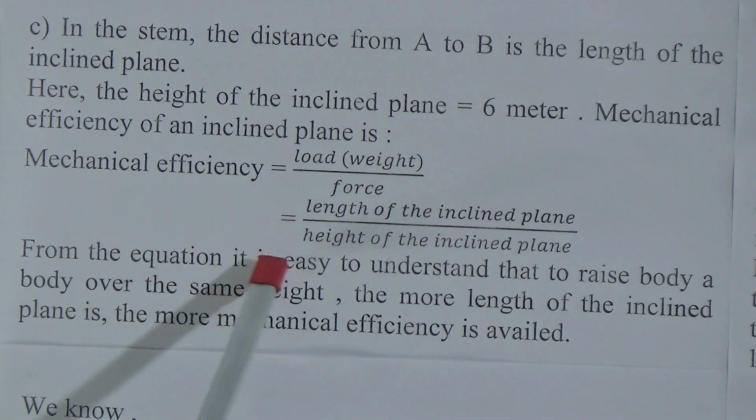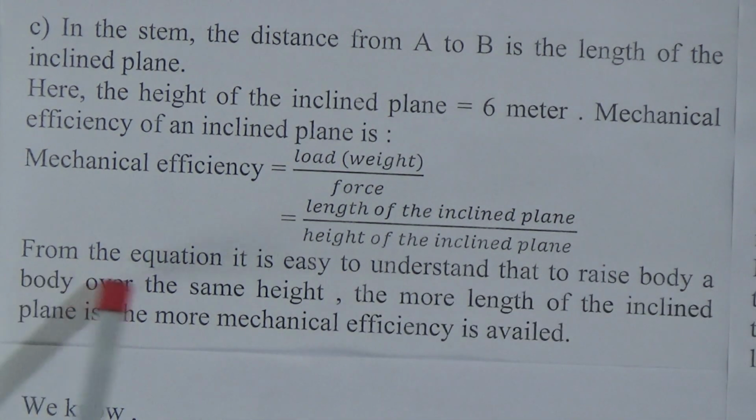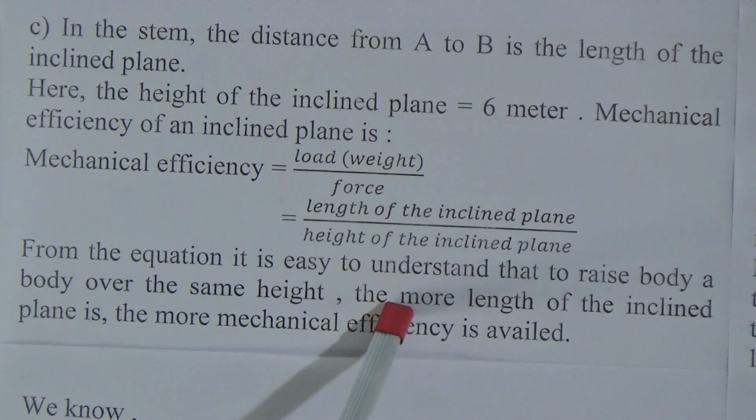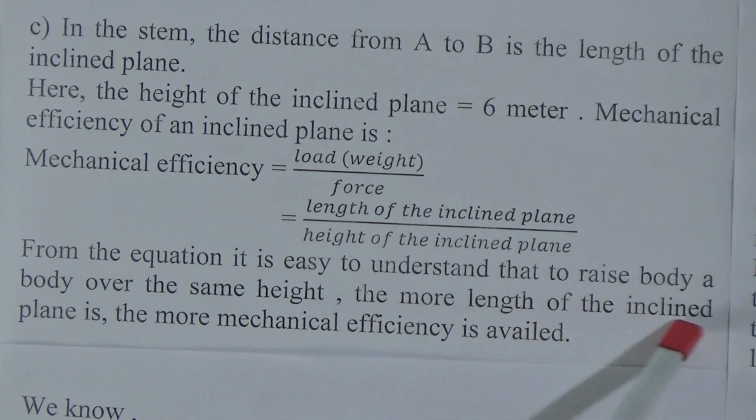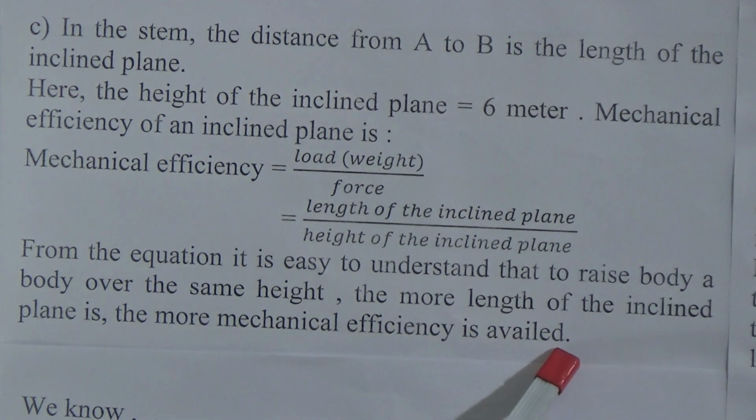From the above equation, it is easy to understand that to raise a body over the same height, the more length of the inclined plane is, the more mechanical efficiency is availed.